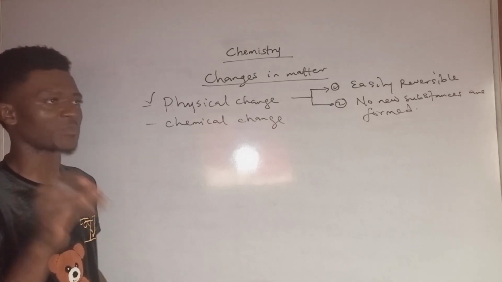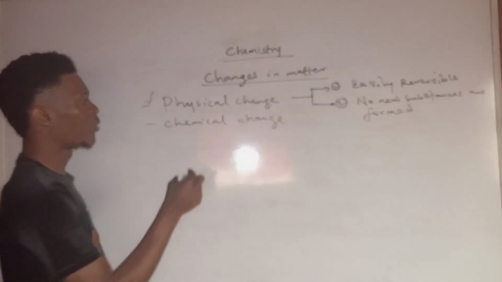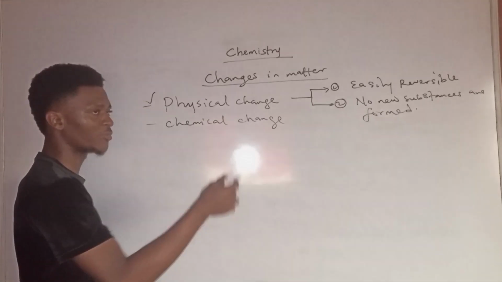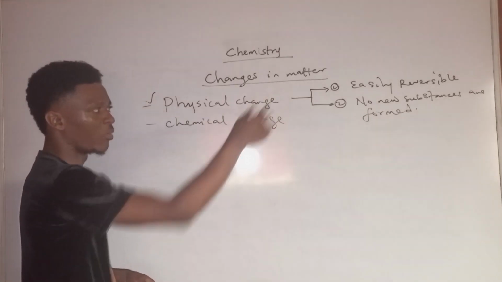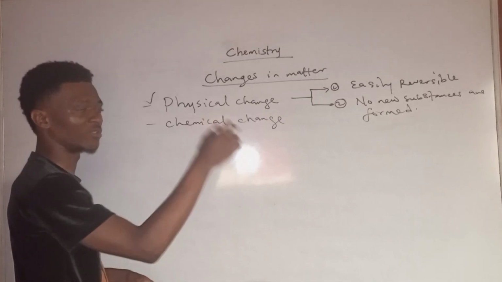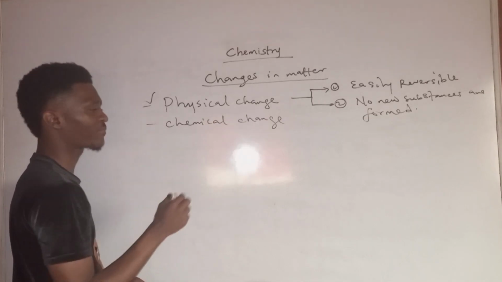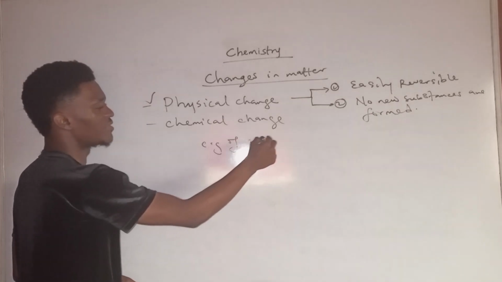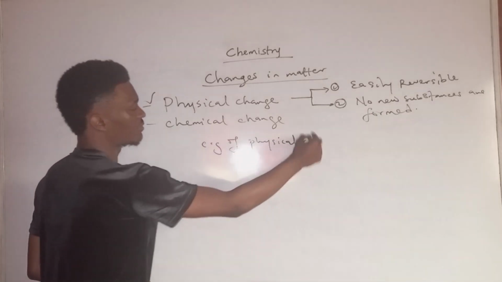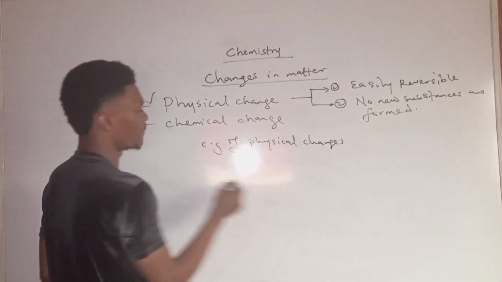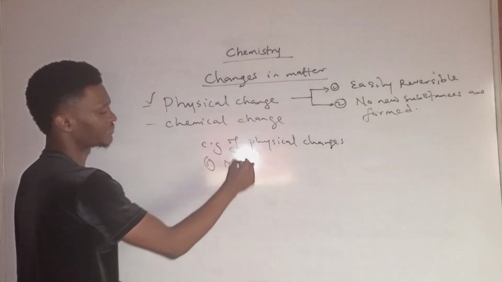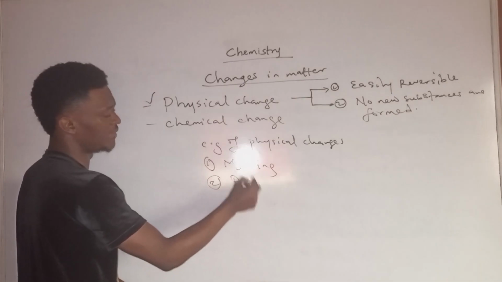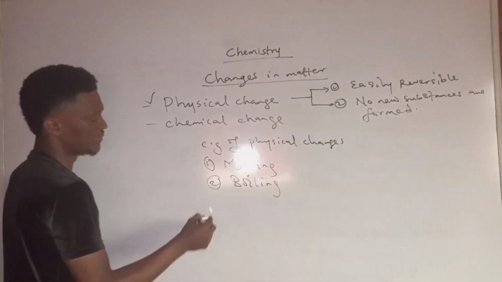Now let me explain better. We have some examples of physical changes that can help you better understand what easily reversible and no new substances formed are. So let's see. Examples of physical changes are one, we have melting. Then two, we have boiling.